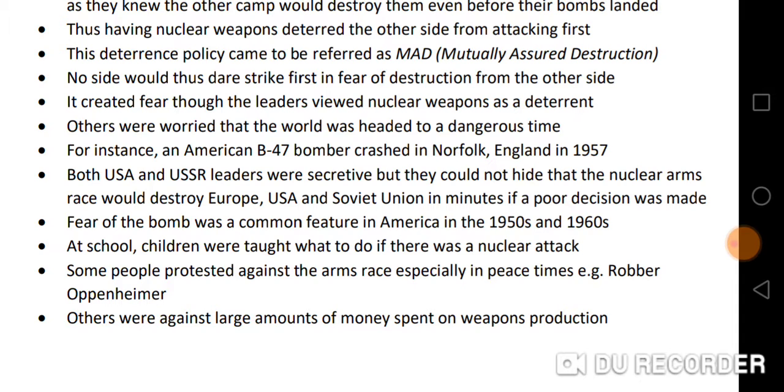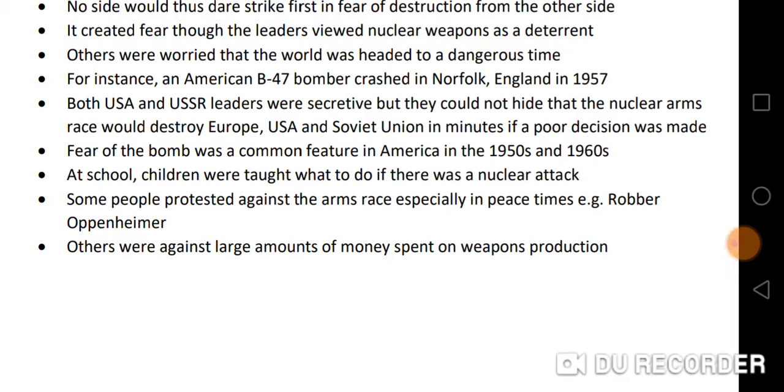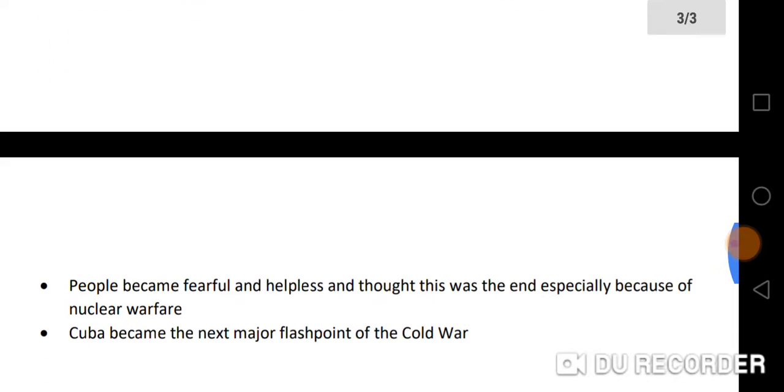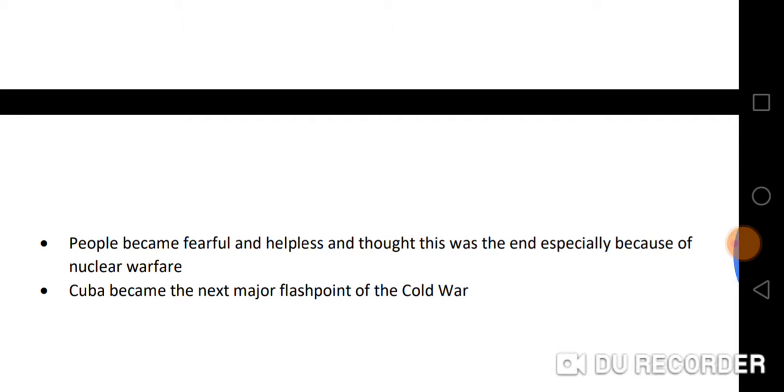At school, children were actually taught what to do if there was a nuclear attack. Some people protested against the arms race, especially in peacetime. For example, we had Oppenheimer, and others were against the large amounts of money that were being spent on weapons production. People became fearful and helpless, and they thought that this was the end, especially because of nuclear warfare. And Cuba became the next major flashpoint of the Cold War.